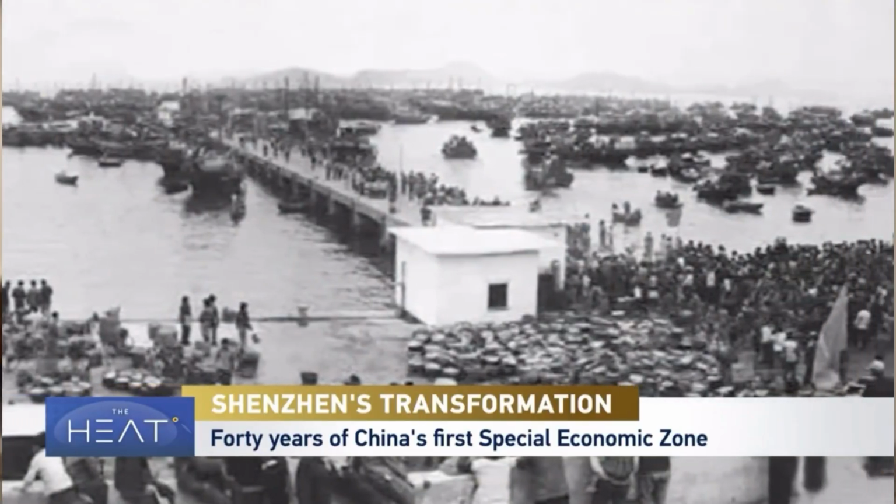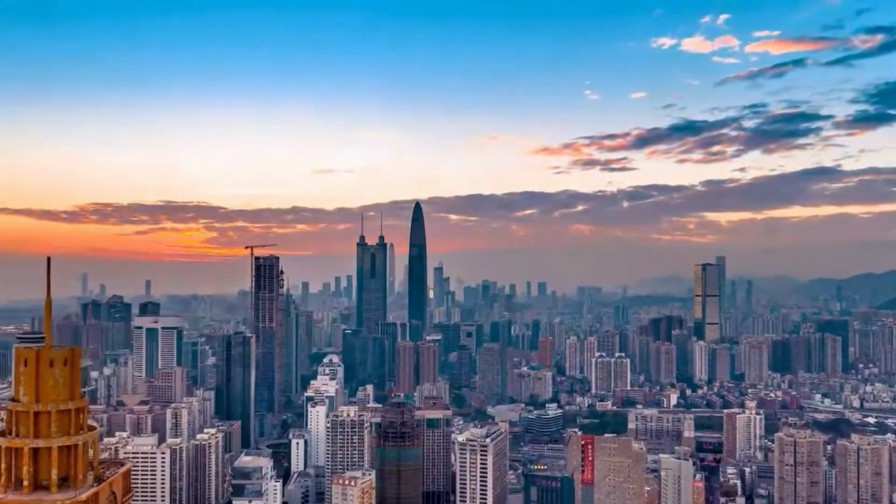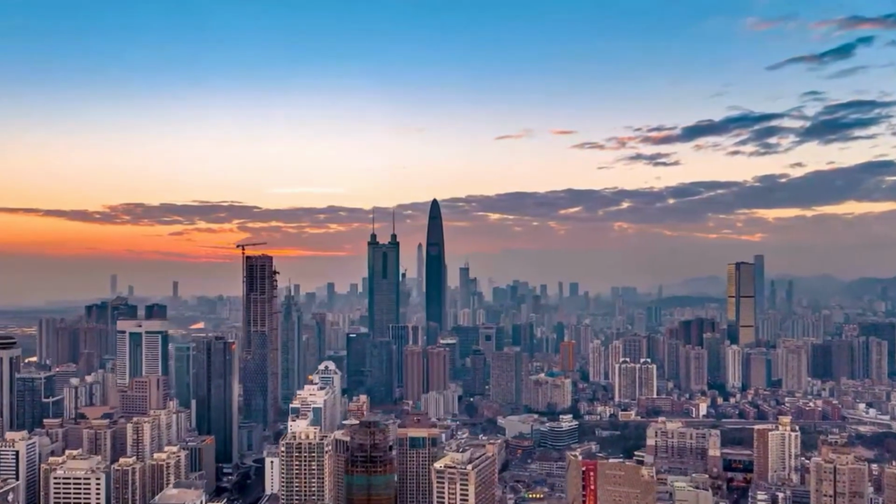Shenzhen used to be a fishing village, and today it looks like this. It is a trailblazer in technology. So the big question is, how did a poor communist country become the factory of the world, a tech powerhouse, and a global superpower all at the same time? And why did India fall behind, and what can we learn from them?